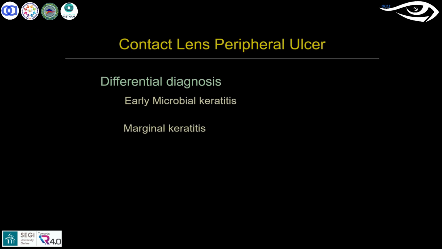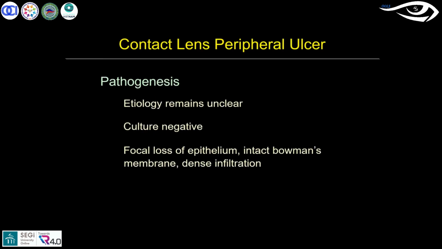Here the pathogenesis of CLPU remains unclear, because it was found to be culture negative, meaning on scraping you didn't find any kind of microorganism. What could be the reason why this develops? It is still unclear, but some studies have shown it could be because of gram-negative or gram-positive bacteria also. But most of the time, when they do the culture, it is negative in this type of peripheral ulcer.